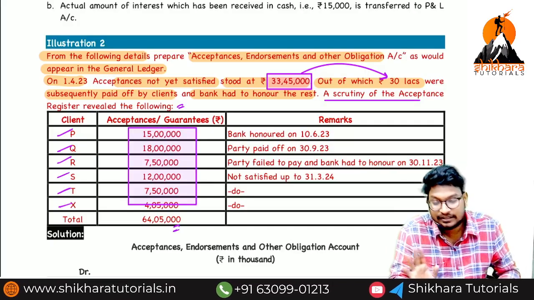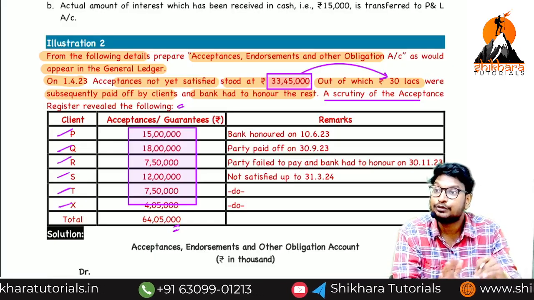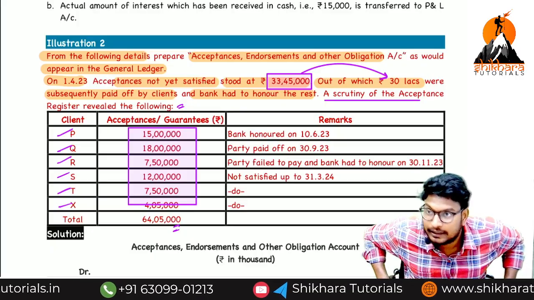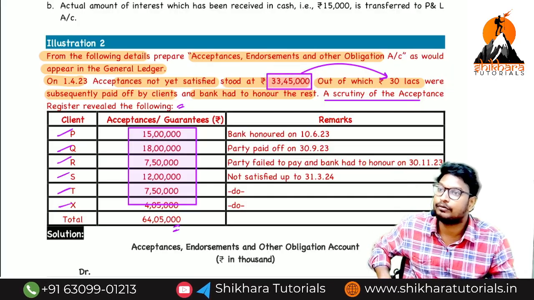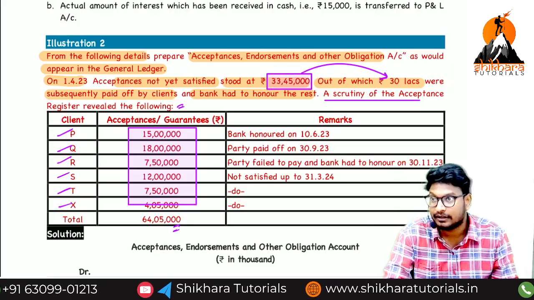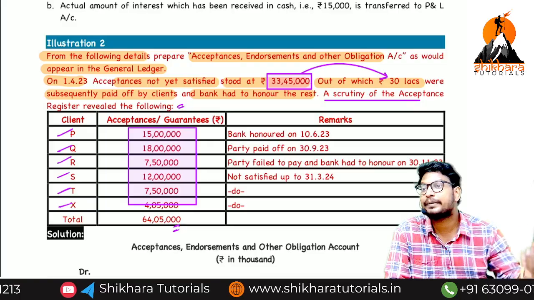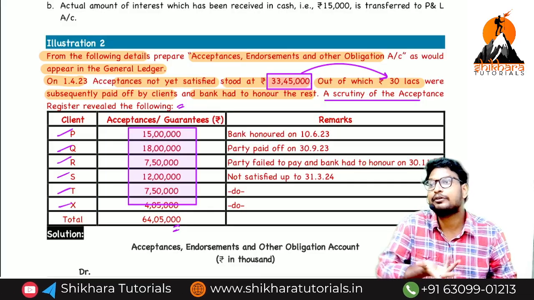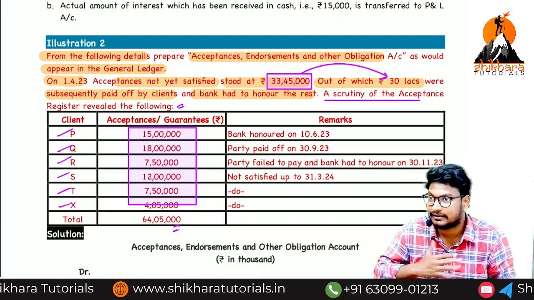This means we have given a new guarantee. Opening balance is 33 lakh 45 thousand. Out of this, 30 lakh was paid by the client, and the remaining we need to honor. And again he is talking about the new guarantees in the current year.